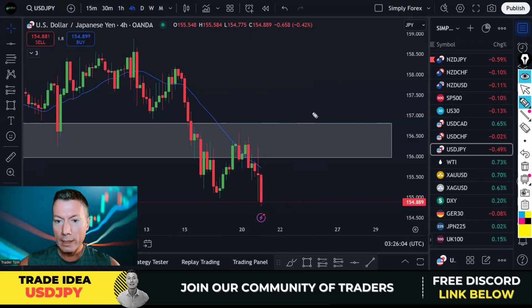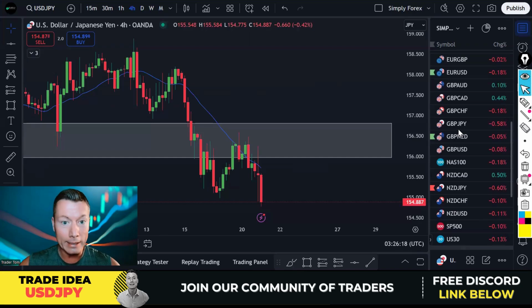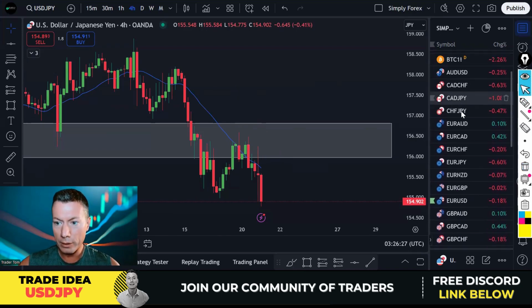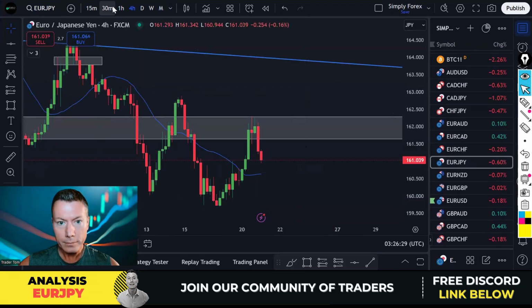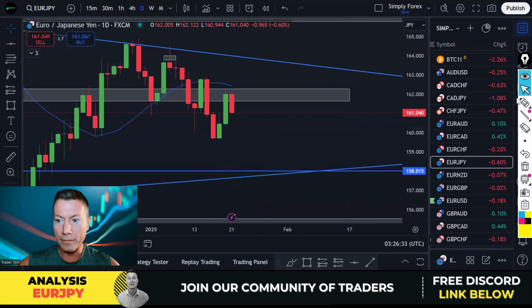All right, so yeah, US dollar Swiss franc, US dollar yen are the only dollar pairs that really set up for me on the back of that dollar weakness. And just yen in general, guys, is interesting as well, because I still like yen strength. And obviously, this trade is yen strength. But let's look at a few pairs. If we look at euro yen. Now, I still really like yen strength.